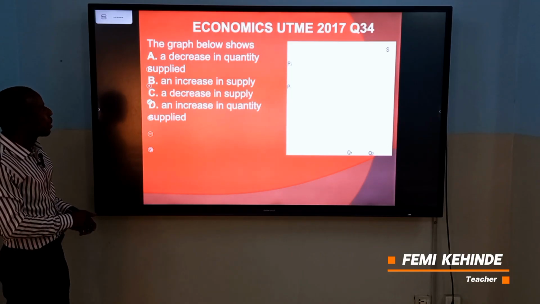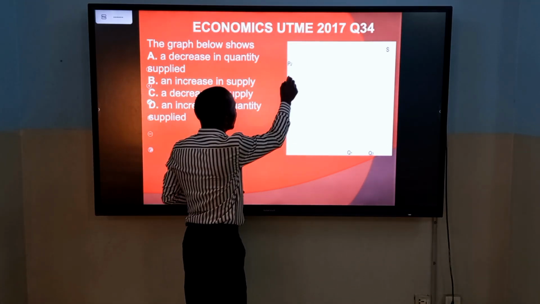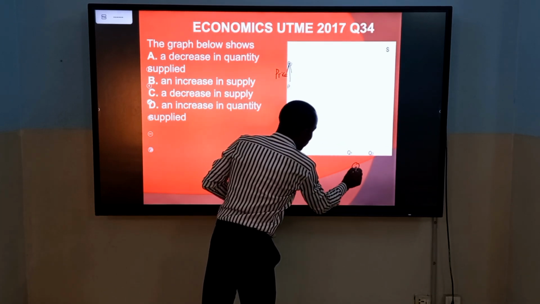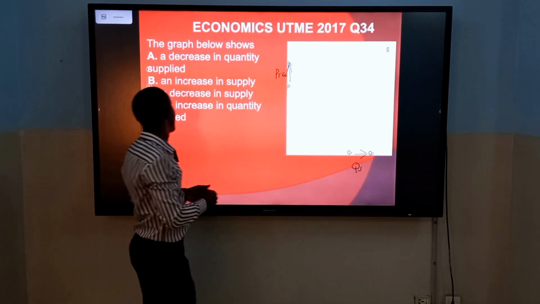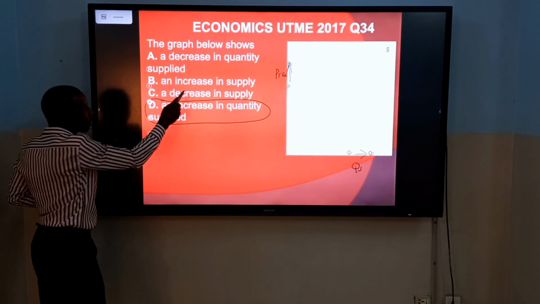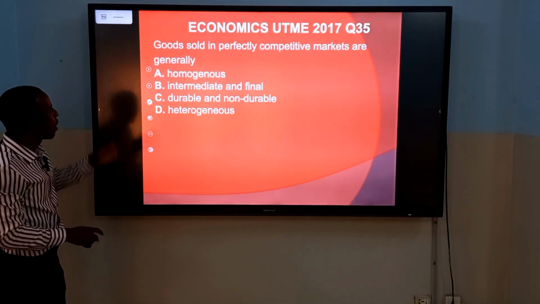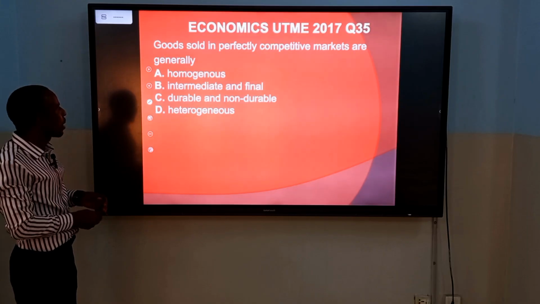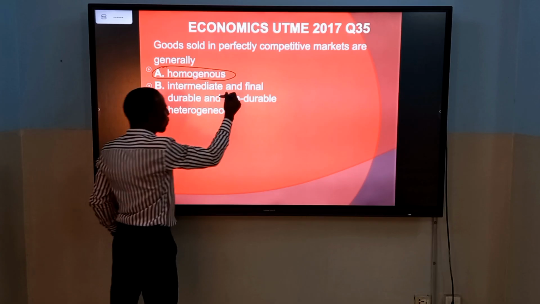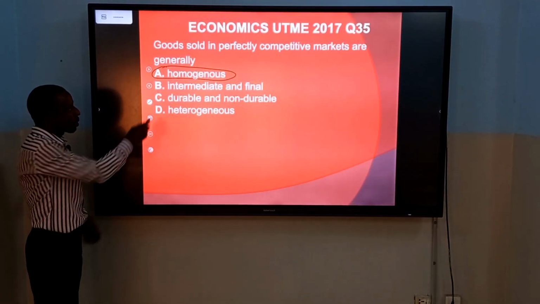Question 34. The graph below shows price increasing and we have quantity supplied. It shows an increase in quantity supplied. As the price increases, the quantity supplied also increases. Question 35. Goods sold in a perfectly competitive market are generally homogeneous. That is, they are similar in shape, in size, in color, and in weight as well.